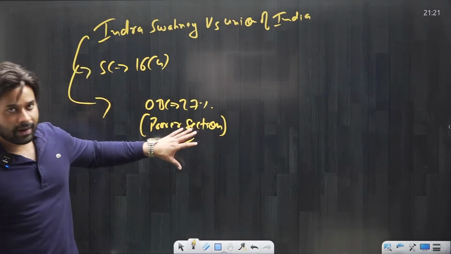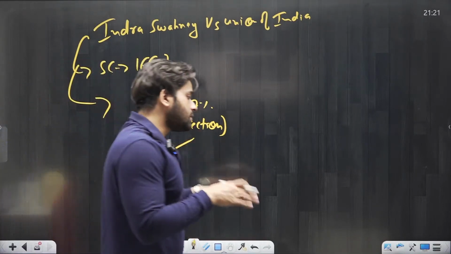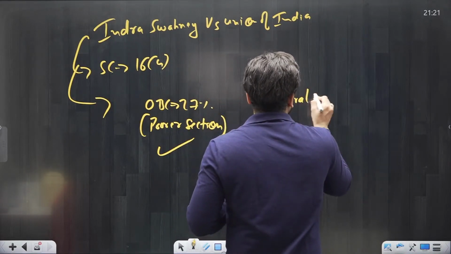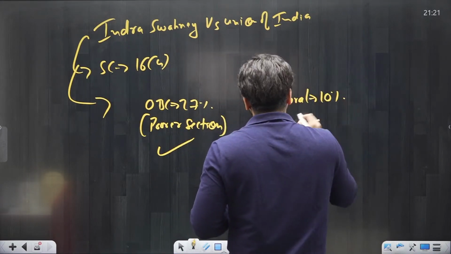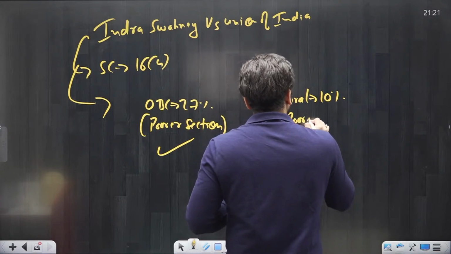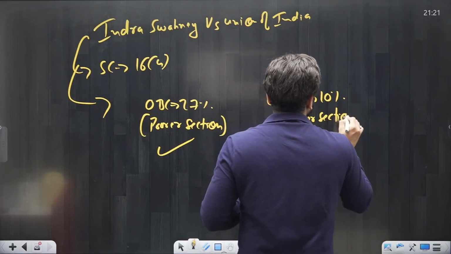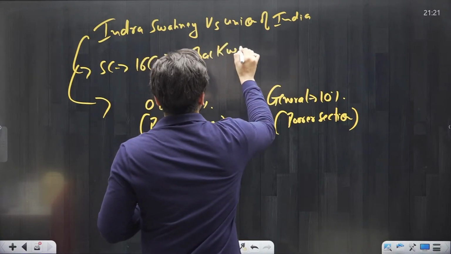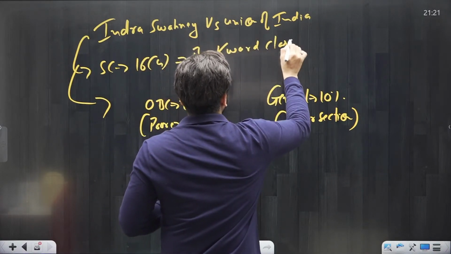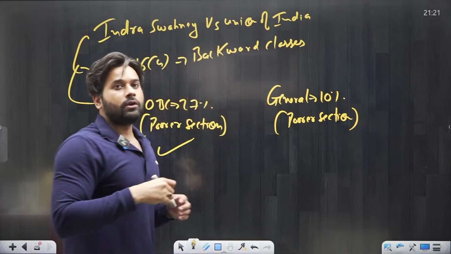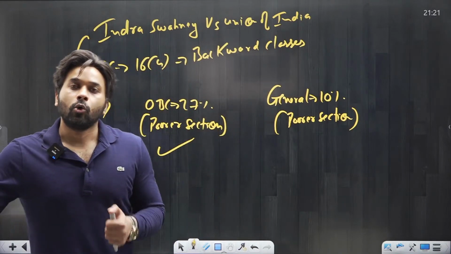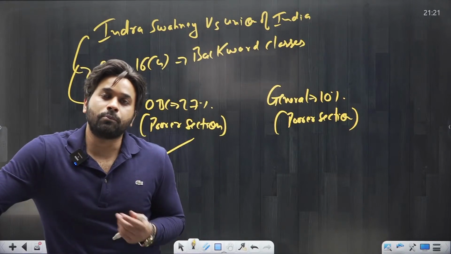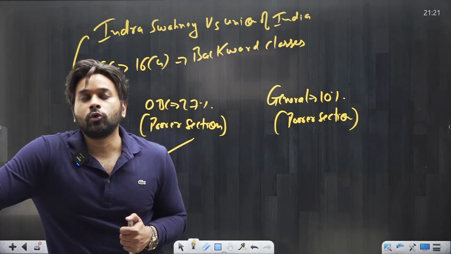So the Supreme Court upheld this provision, but rejected the provision that the general category should be given 10% reservation in government jobs, because in Article 16 Clause 4, the expression backward classes is used. For the Supreme Court, you cannot be considered backward only on the basis of economic factors. Just because you are poor, it doesn't mean that you are backward.